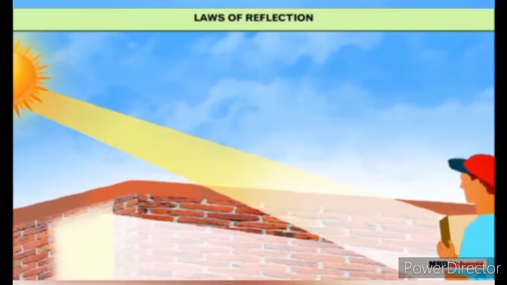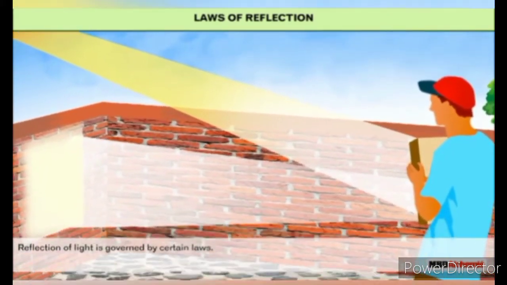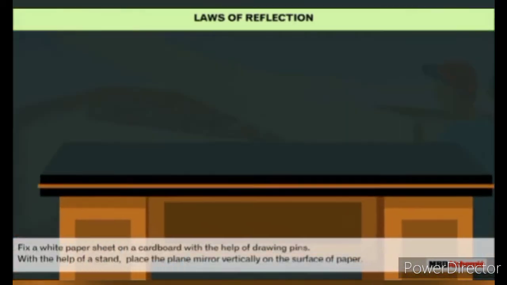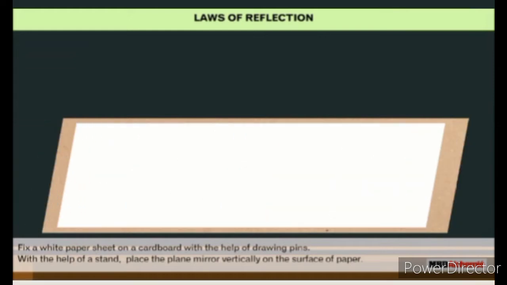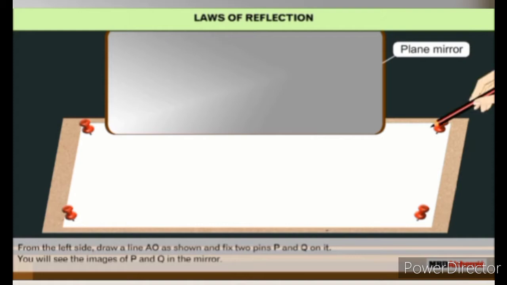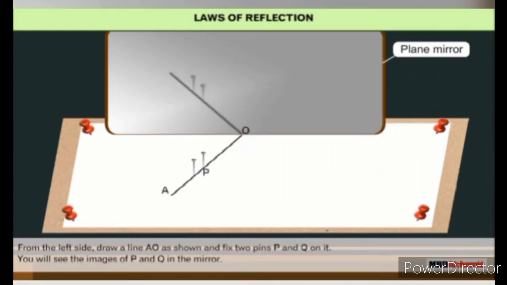Laws of reflection. Reflection of light is governed by certain laws. Let us perform an activity to understand the laws of reflection. Fix a white paper sheet on a cardboard with the help of drawing pins. With the help of a stand, place the plane mirror vertically on the surface of paper. From the left side, draw a line AO as shown and fix two pins P and Q on it. You will see the images of P and Q in the mirror.